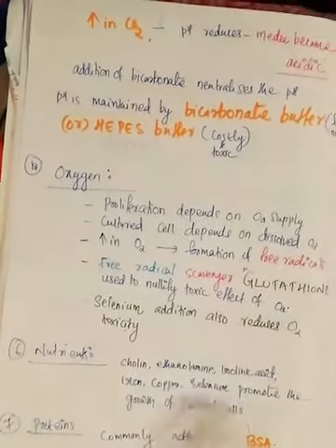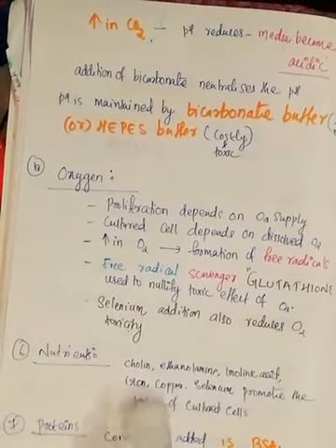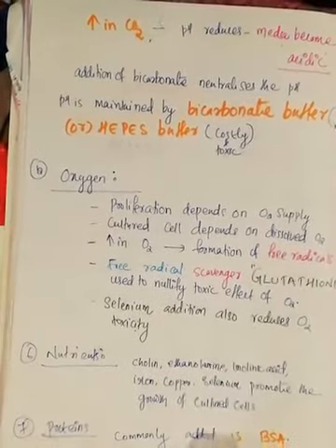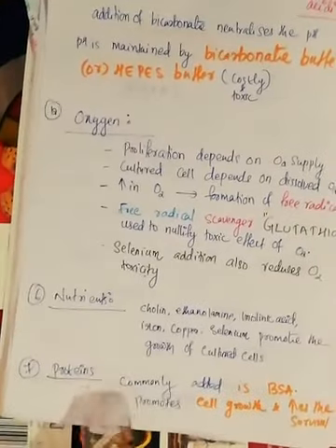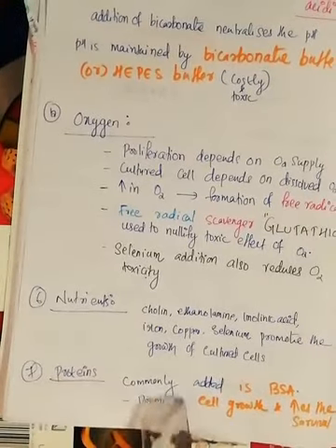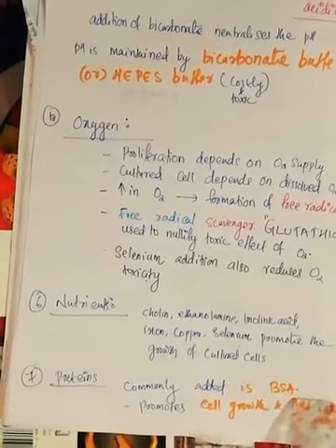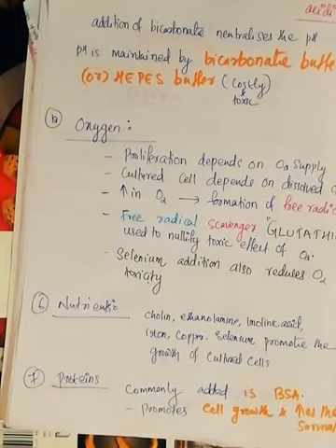Next, what are the other nutrients which are needed? Choline, ethanolamine, linoleic acid, iron, copper, selenium. All these things promote the growth of the cultured cells. Okay. Now another one is protein. Another factor commonly added is BSA. What is BSA? Bovine serum albumin. This promotes the cell growth and increases the survival.